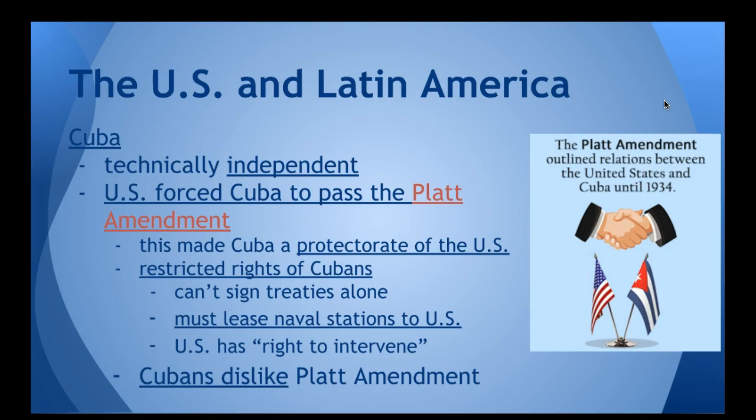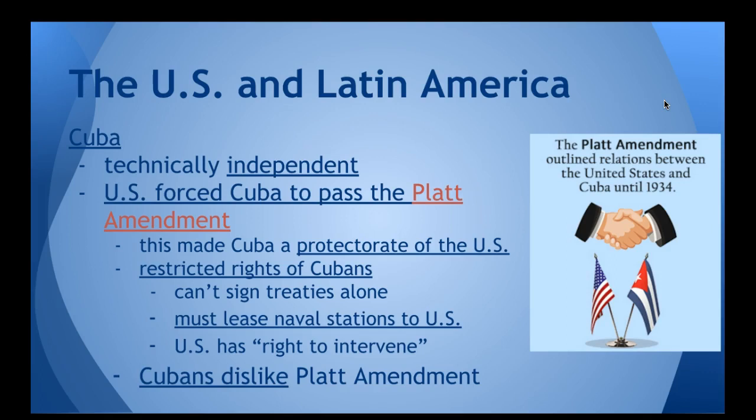And in order to get our troops to leave, the United States forces Cuba to pass the Platt Amendment. All right, so they passed the Platt Amendment to get U.S. troops to leave their country. And the Platt Amendment makes Cuba a protectorate of the United States. So although they're technically independent, the Platt Amendment restricts the rights of Cubans. It outlines certain things that the Cuban government can't do.